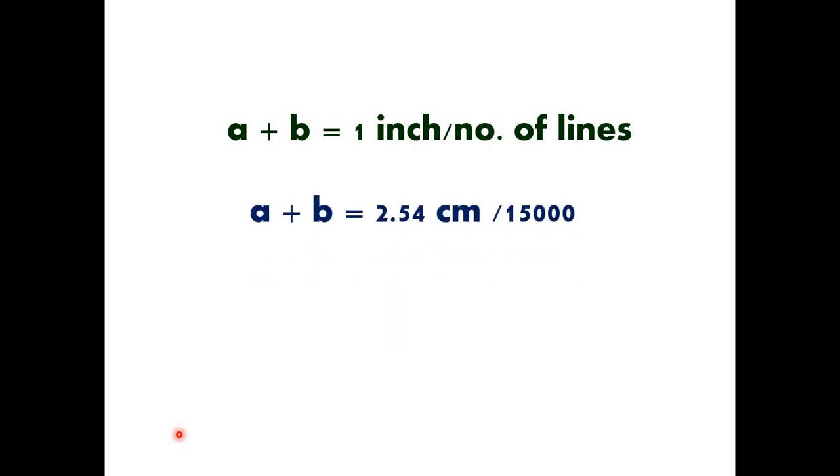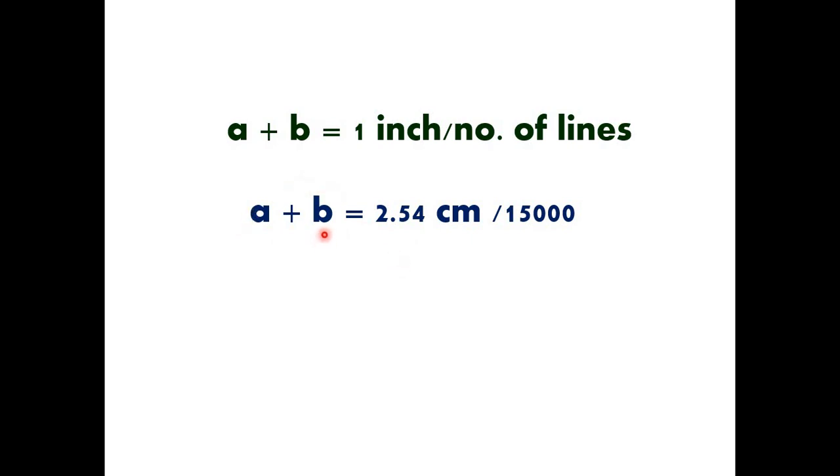Basically the gratings that we use in the laboratory, or the student gratings used for laboratory purposes while doing the diffraction related study, have 15,000 lines in 1 inch area. So here what is done? The 1 inch is converted into centimeter, and we know 1 inch is nothing but 2.54 centimeter divided by number of lines in 1 inch. As I said, there are 15,000 lines, so 2.54 divided by 15,000 is this a plus b factor.